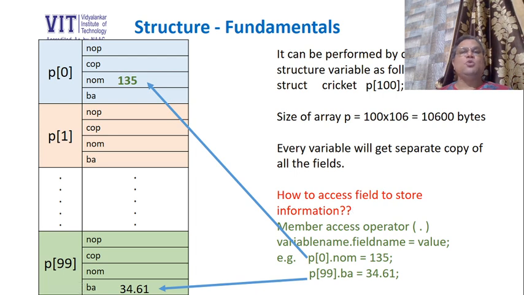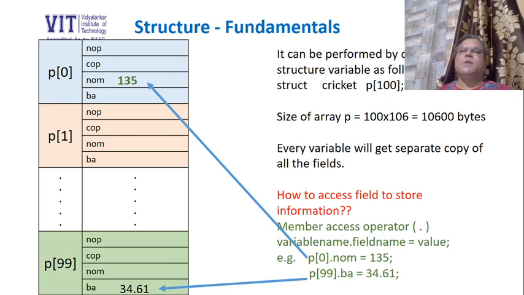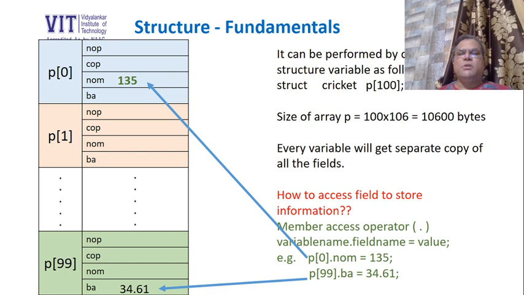That is the first thing that we should do when we want to use a structure in our program. First, we declare a structure data type, and this declaration is required to be present above main, before main. Then after declaring a structure data type, we can declare a structure variable to reserve memory. After declaring a structure variable, we will get memory reserved, which can be used for storing values. The values in the fields can be stored by using the member access operator, that is full stop.